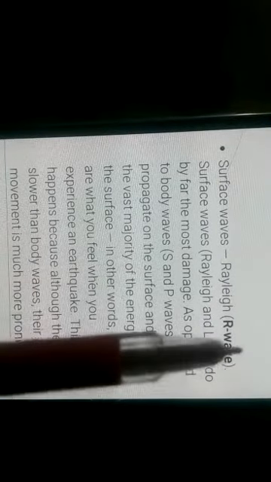The third type of waves are surface waves. Again we can divide them in two parts, R waves meaning Rayleigh waves, and the second one is Love waves. These cause the most damage as opposed to the body waves. S and P waves are called body waves. There's another question, why are S and P called body waves?